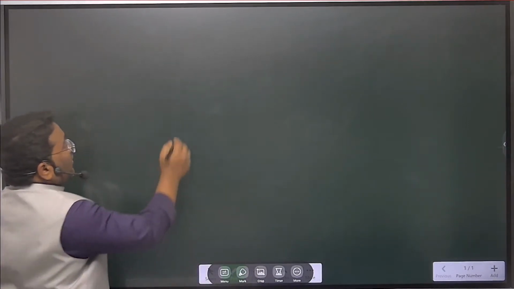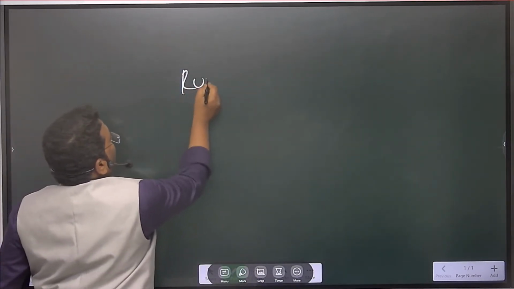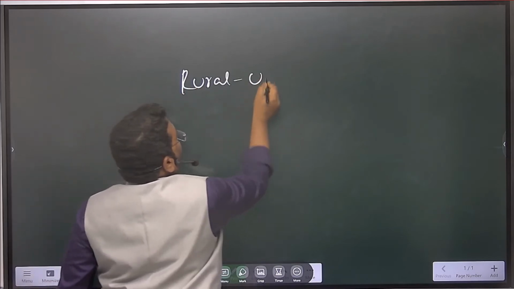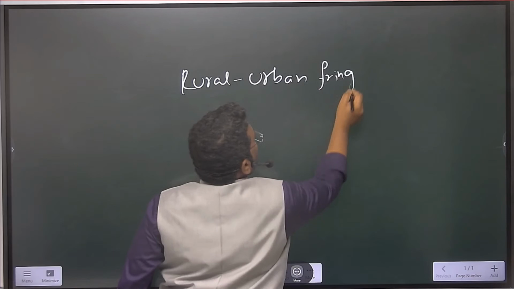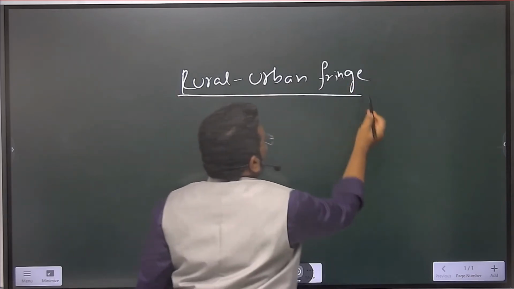So the topic is rural urban fringe. Rural urban fringe.